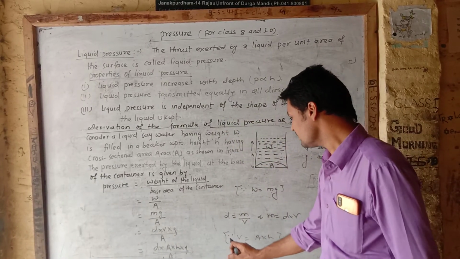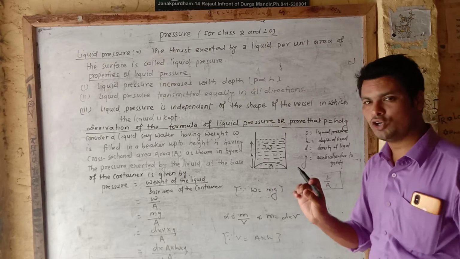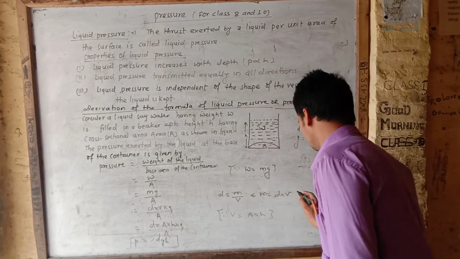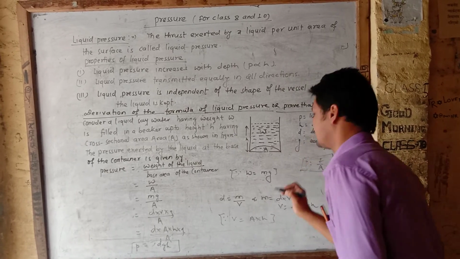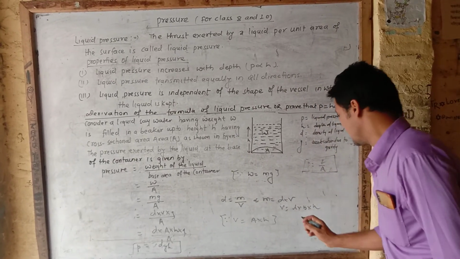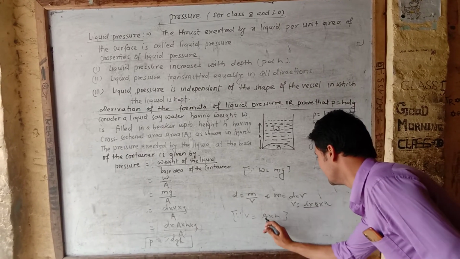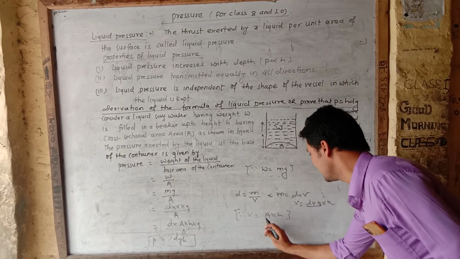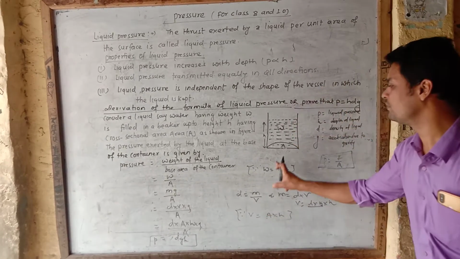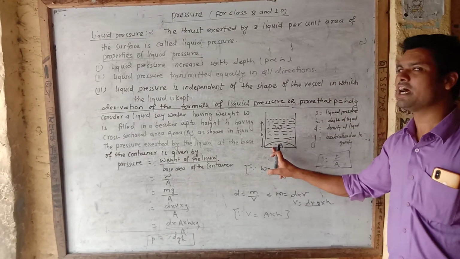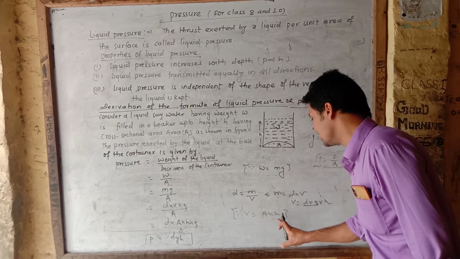For the volume, V is equal to l into b into h. And for the cross-sectional area, l into b is equal to A. Then you can write the volume of the beaker having cross-sectional area A as V equal to A into h.